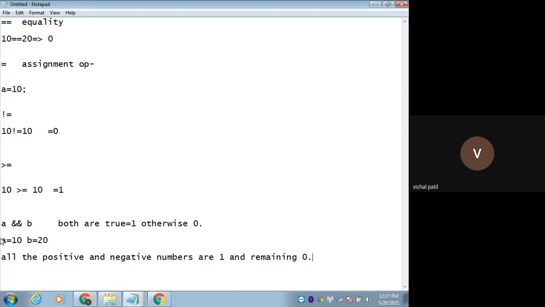Remember this point. So 10 is positive or not? Yes. 20 is also positive. Even if it were negative, it would still be 1.